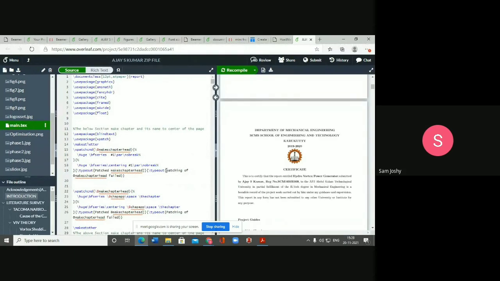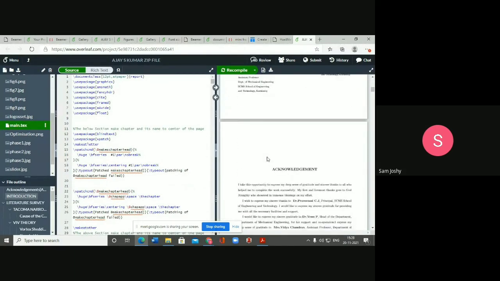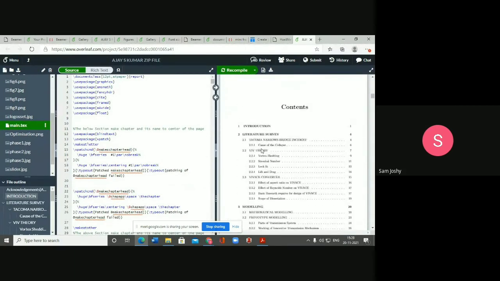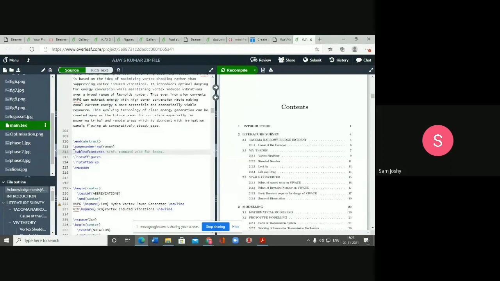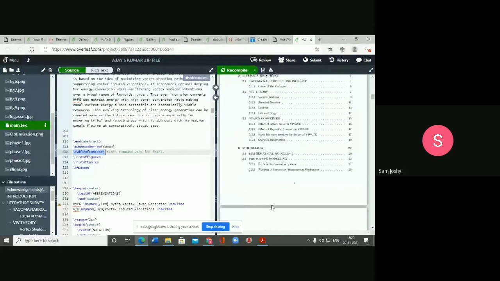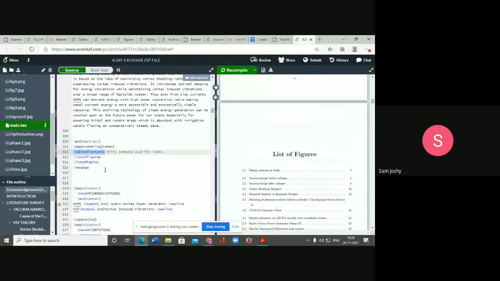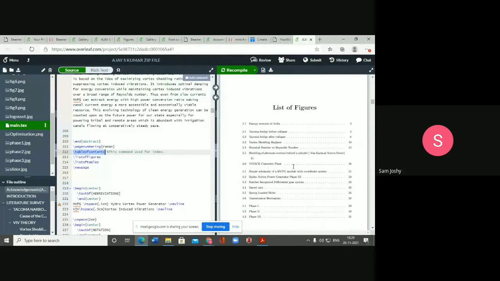So if I see this image, I can see that after the certificate, we have the table of contents. If I want to prepare this table of contents in Word with all those page numbers, it's not an easy task, but it's very easy with LaTeX because you just need to write this code, table of contents. See the line 212. If you write this code, all these would be generated automatically. Similarly, list of figures will prepare all those figures spread through different pages.